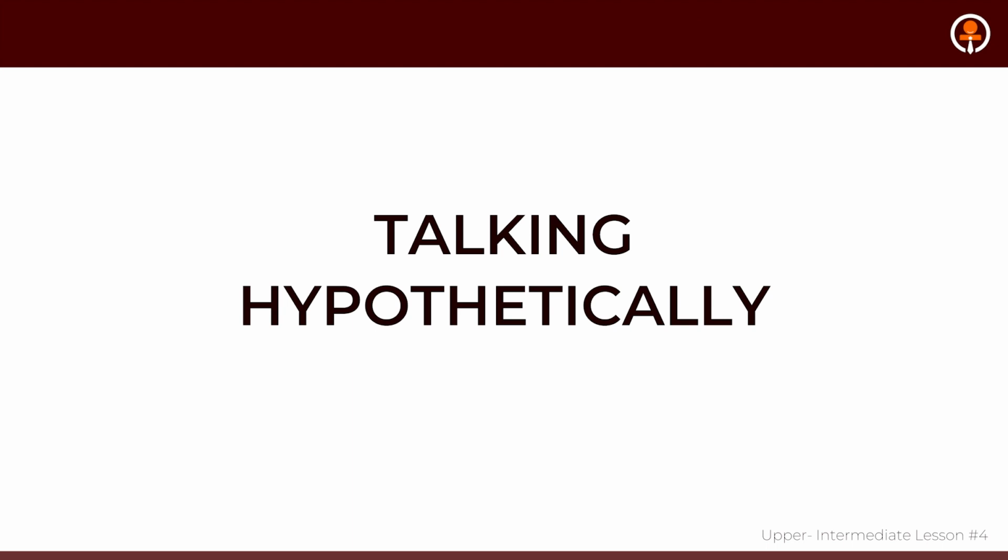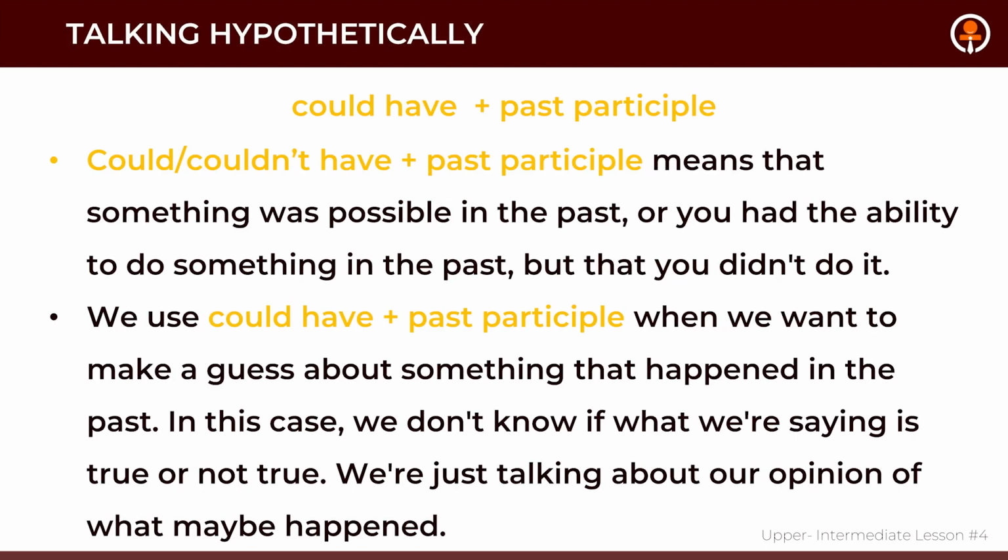Okay, the fourth one is talking hypothetically. When you're talking about something that could have happened in the past if you had done something a little bit different than it was done already. So when you're talking hypothetically, you can use could have. For example, could and couldn't have plus past participle. It means that something was possible in the past, or you had the ability to do something in the past, but you didn't do it.